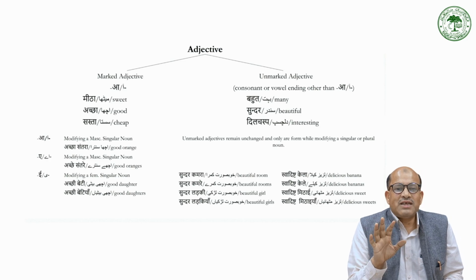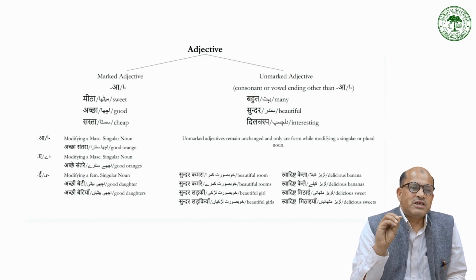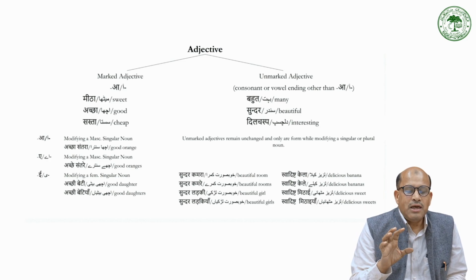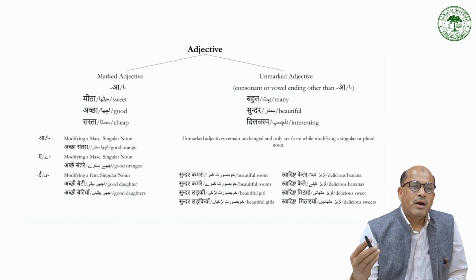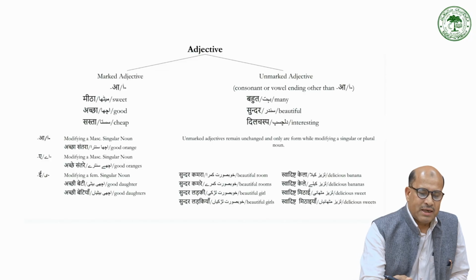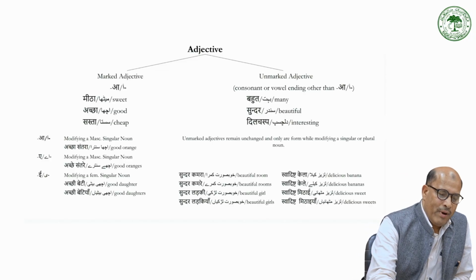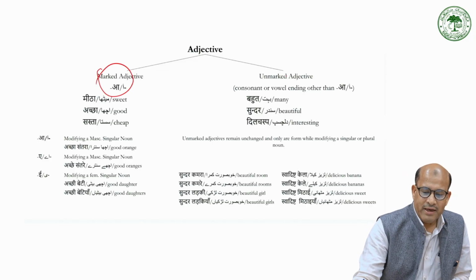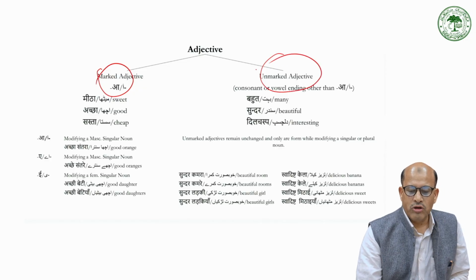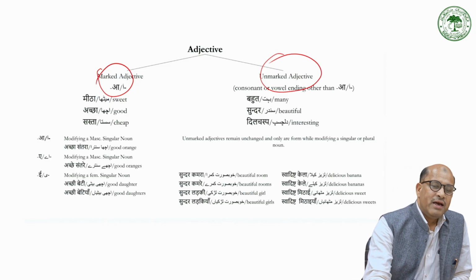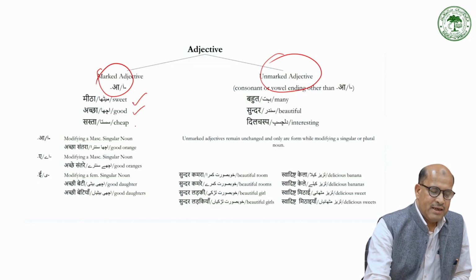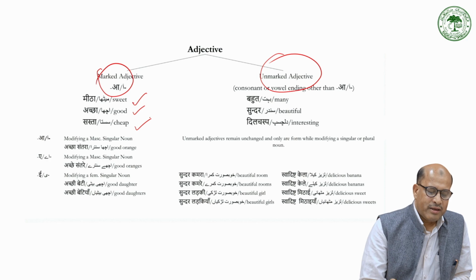Now this was the chart that I have drawn separately. Here you can see we have marked adjectives and unmarked adjectives, based on consonants and vowels. I have already given this, so I'm not going to write it, but you can see it clearly in the writing. Meetha, acha, sasta, and then they agree with the noun they modify.